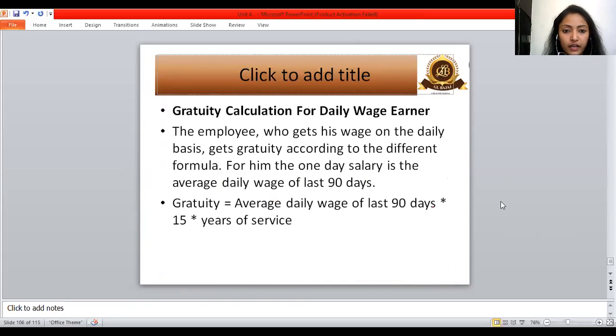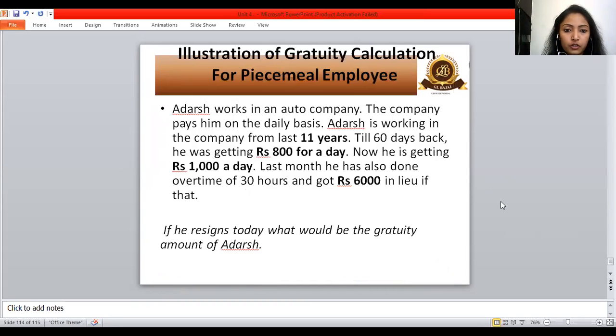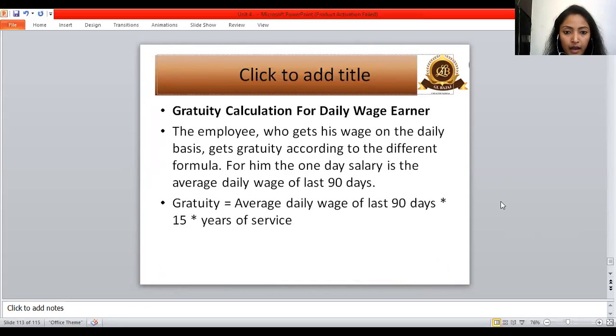So coming to the case, what I was talking about is the piece meal employee, the daily wage employee. Before that, I was just talking about how we can calculate gratuity for the daily wage earner. The employee who gets his wage on the daily basis gets gratuity according to a different formula. For him, the 1 day salary is the average daily wage of the last 90 days. That means every day he is receiving some wage. If your daily wage is around 200 or 300, then how would your gratuity be calculated?